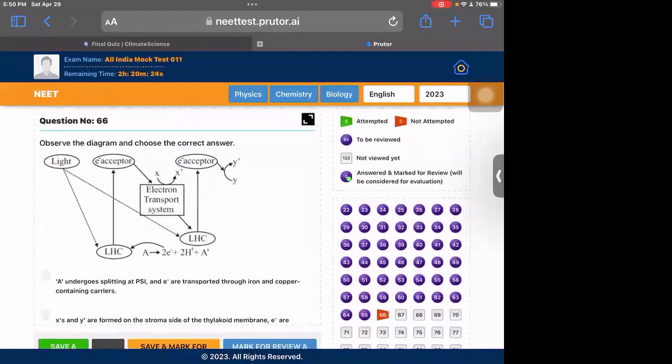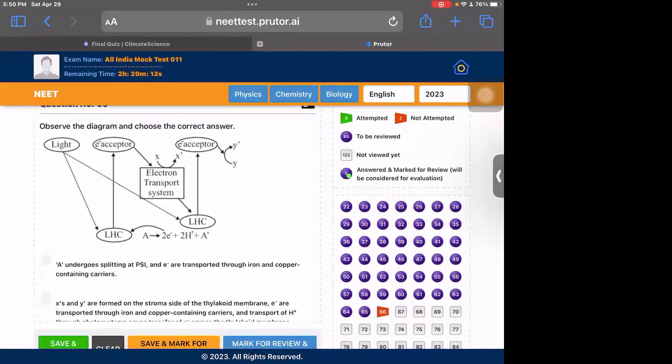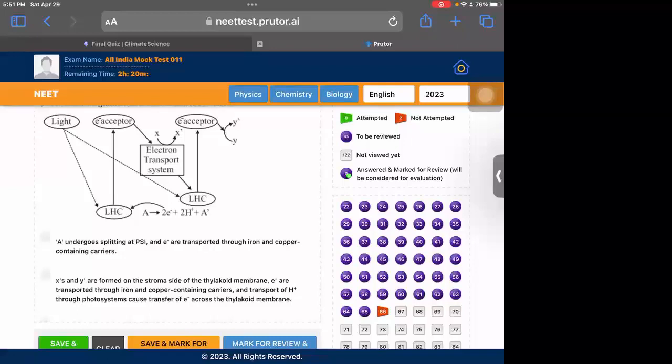Question 66. This is based on photosystem 1 and photosystem 2. This is also given in NCERT very nicely. Here X is the ADP, X dash is ATP, A is H2O. So we need to see what they are asking.